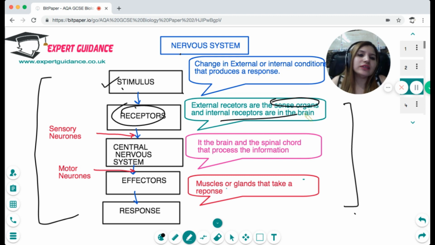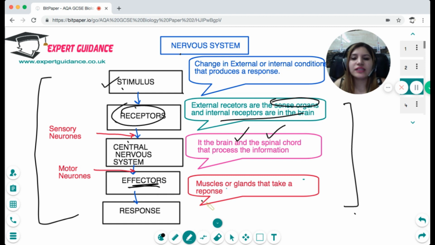Or there are internal receptors in the brain, because at times the outer temperature is normal, but suddenly your body temperature increases. So there are changes in the internal conditions which are detected by the receptors in the brain. When they detect the change, they send the message to the controlling center. The controlling center is the central nervous system, which is composed of the brain and the spinal cord, which takes the information from the receptors, processes the information, decides the action, and sends the message to the effectors.